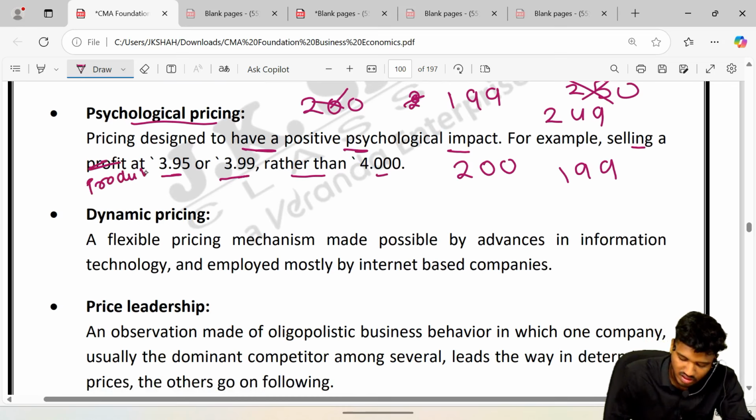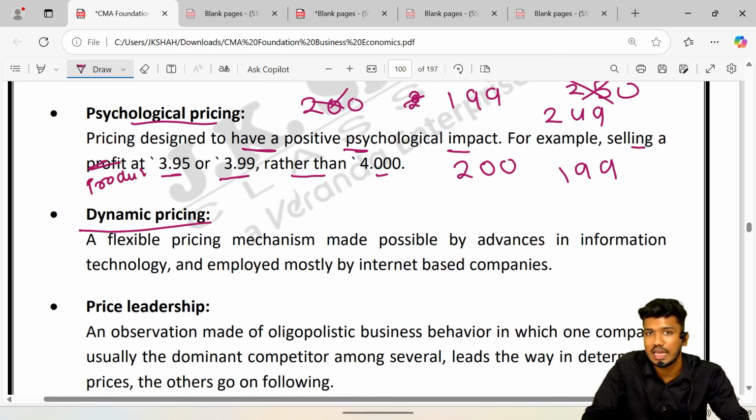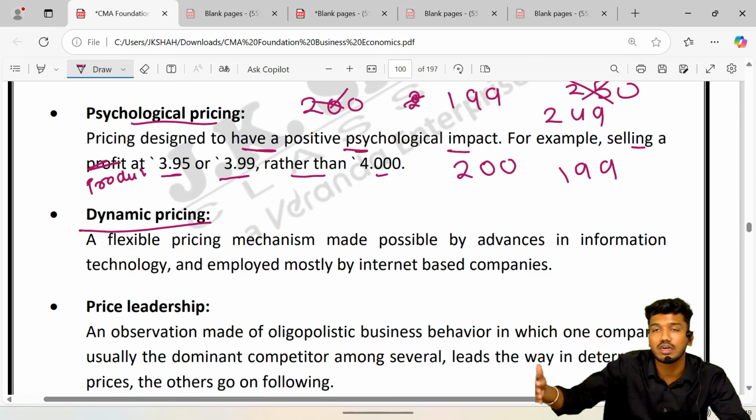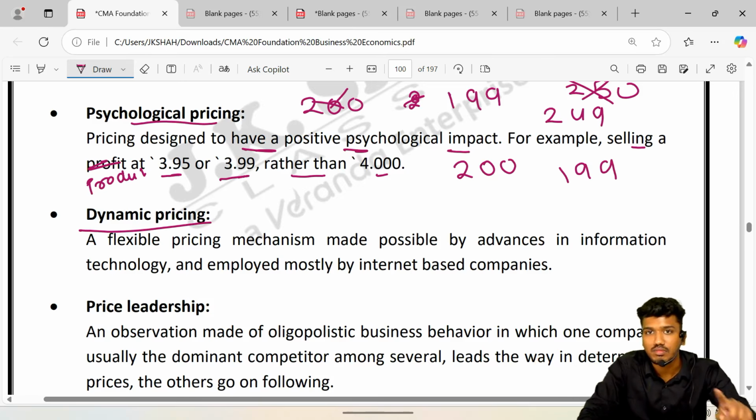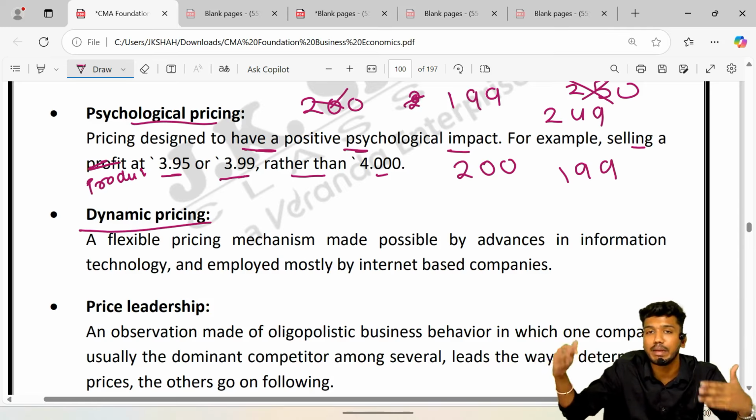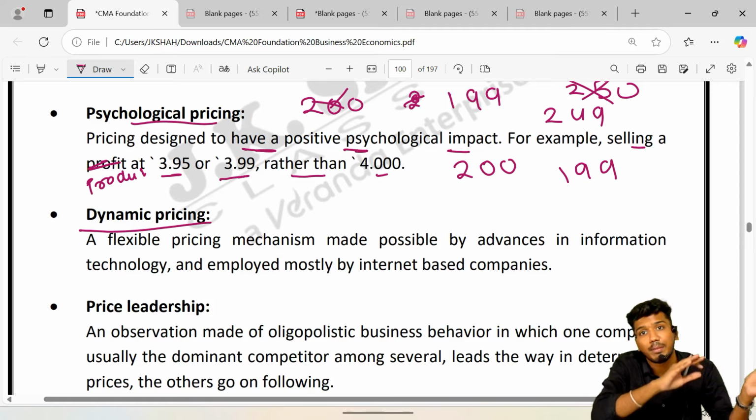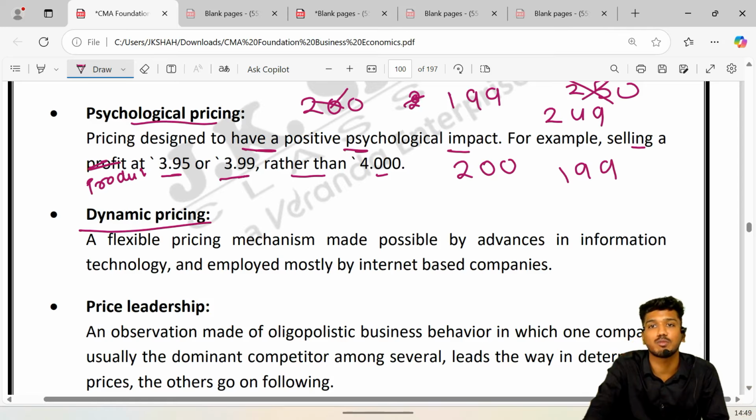Yeah. Next, dynamic pricing. Now, what is dynamic pricing? Dynamic pricing is a technique which is being followed by electronic item companies or information technology-based companies. Let's say for example, there is a mobile company, an iPhone, that is Apple Incorporation company. What happens in that case? Whenever it gets a new series into the market, its previous series gets cheaper. Example, there is a new innovation made by a company. So its previous innovation's price would go down. Example, you purchase a mobile phone today.